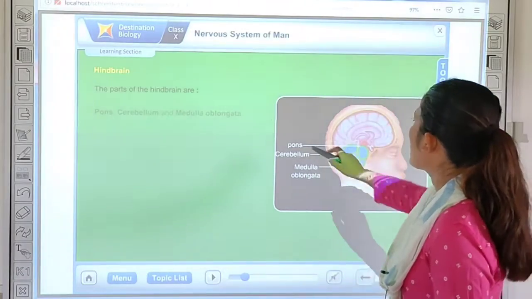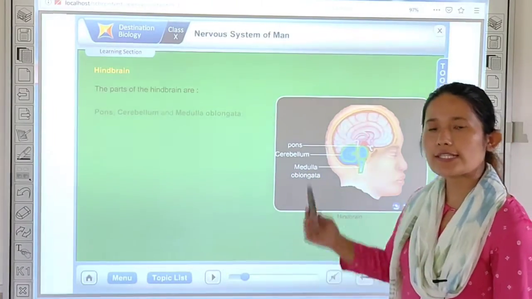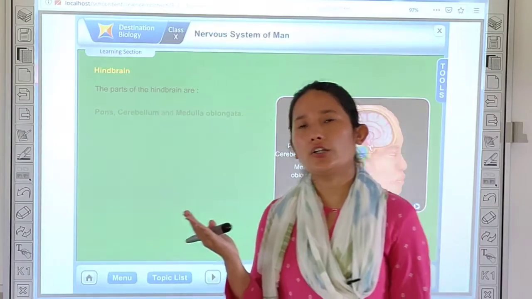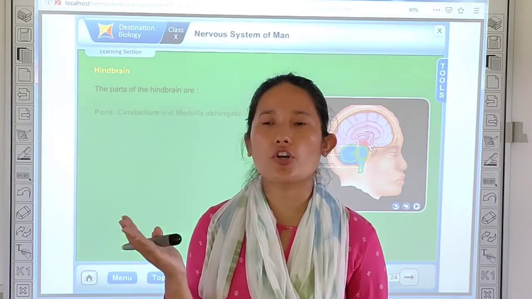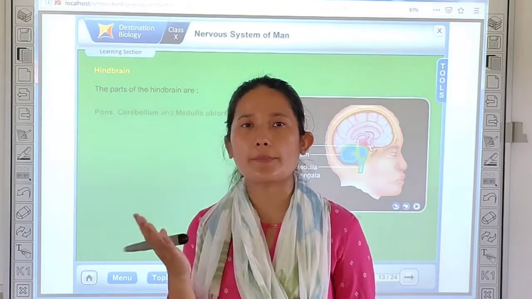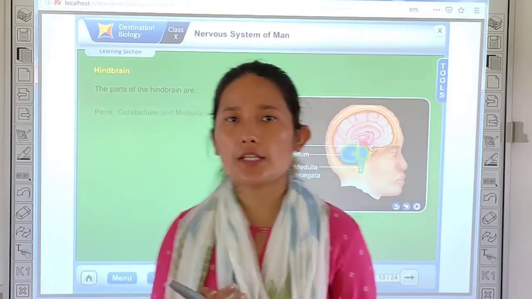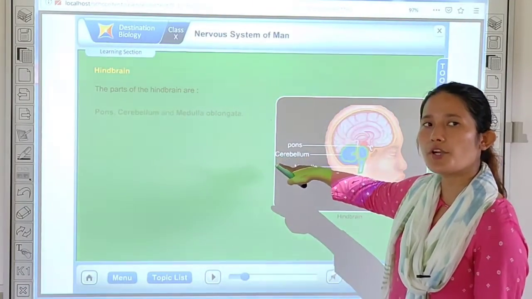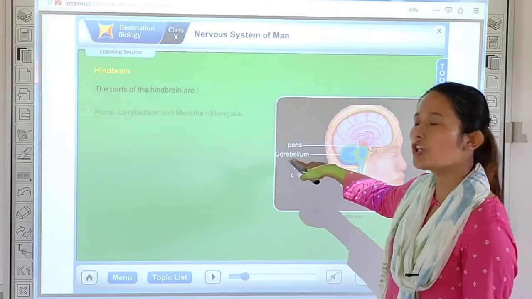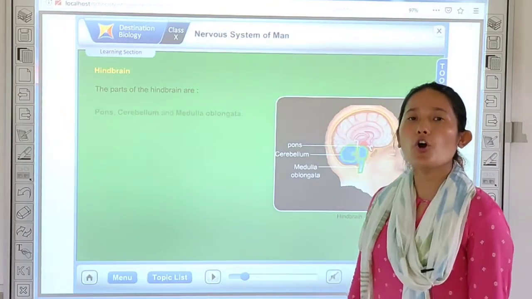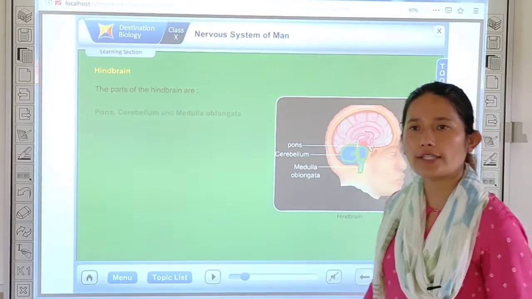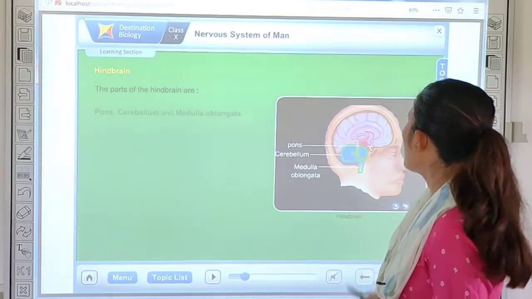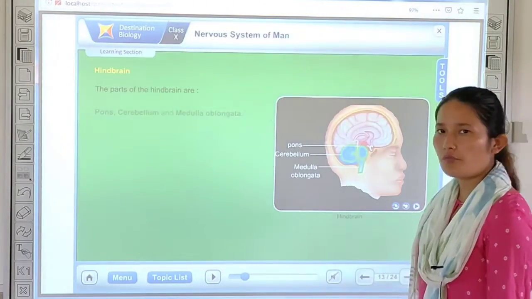Okay, next coming to pons. Just like you had a corpus callosum which was taking the messages or coordinating the two cerebral hemispheres, similarly the hemispheres of the cerebellum are also regulated by your pons. Pons helps in regulating the two cerebellum hemispheres. Okay. Now next coming to medulla oblongata.